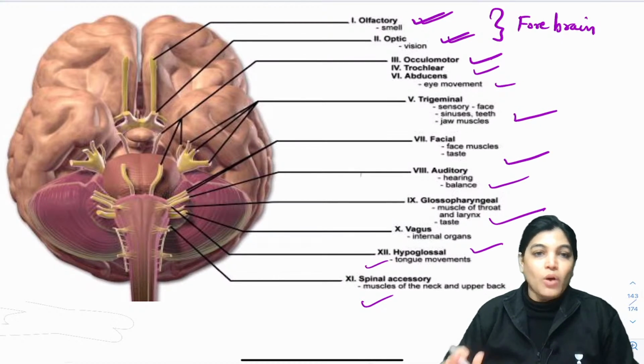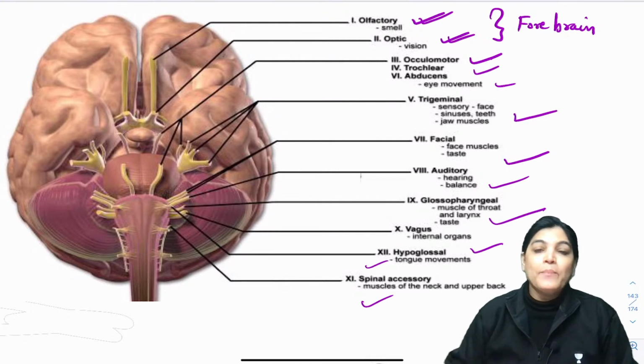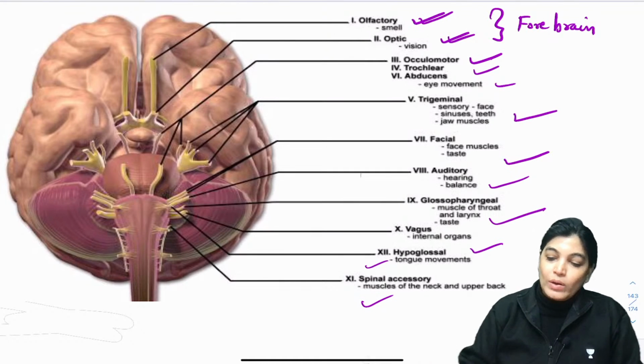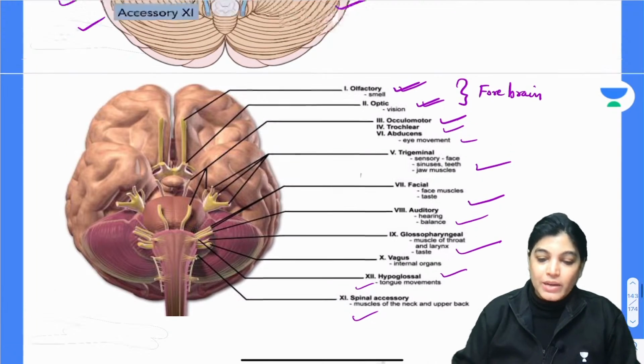Actually, we have done the topic of brainstem in one of the sessions in the month of December, and I have already described the detailed anatomy of brainstem and the cranial nerves. Today, our goal is to know the functional component and the nuclei. So this was just a brief introduction.